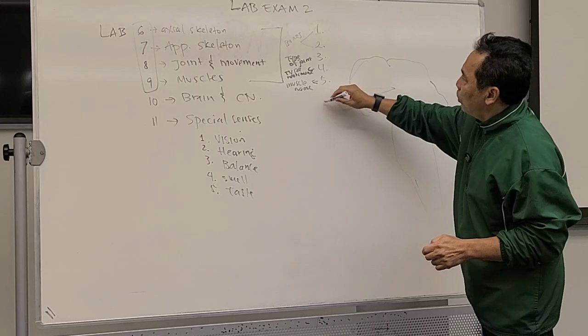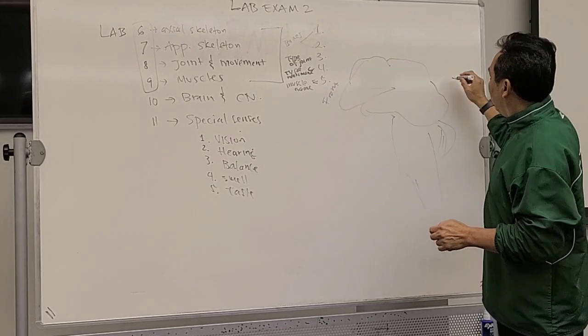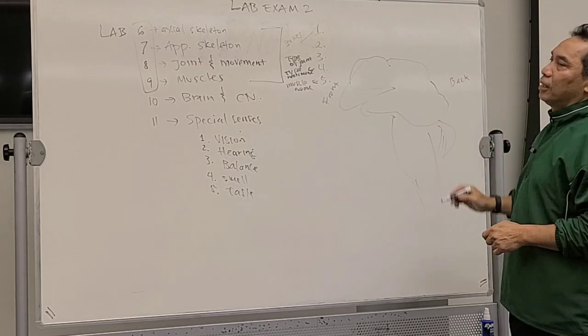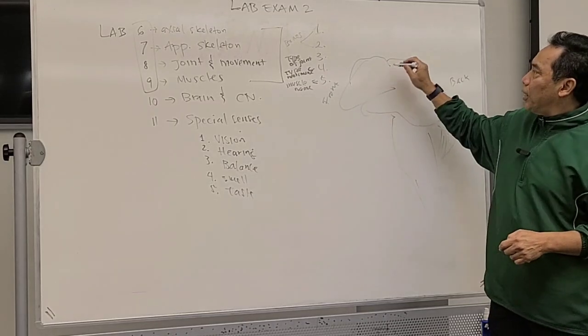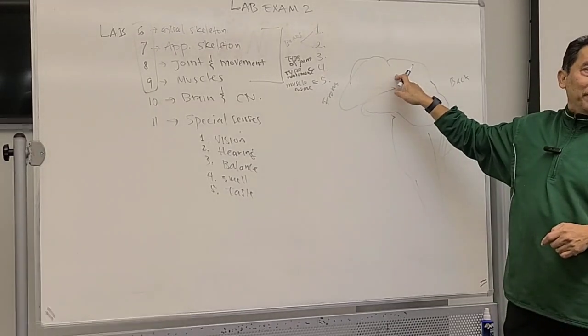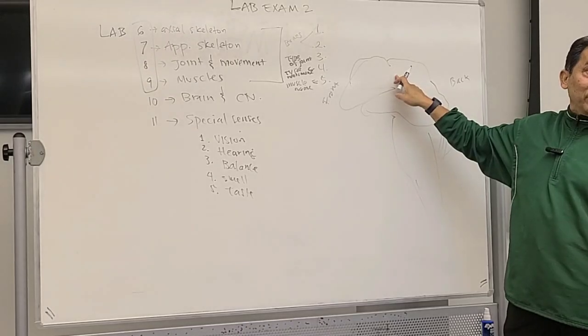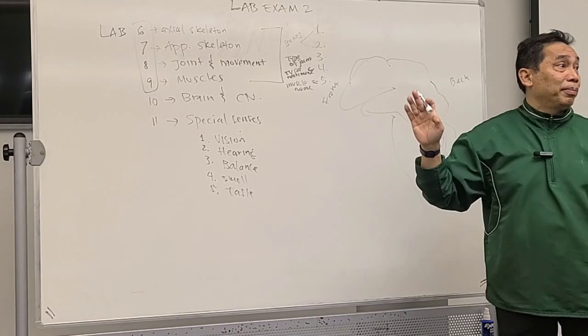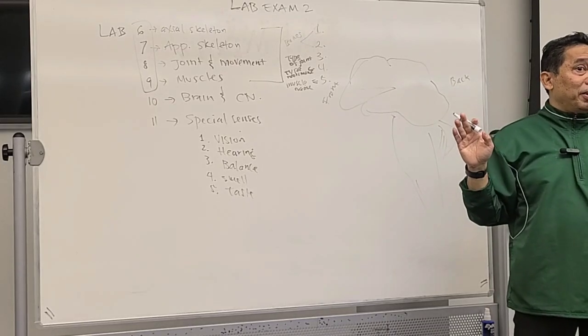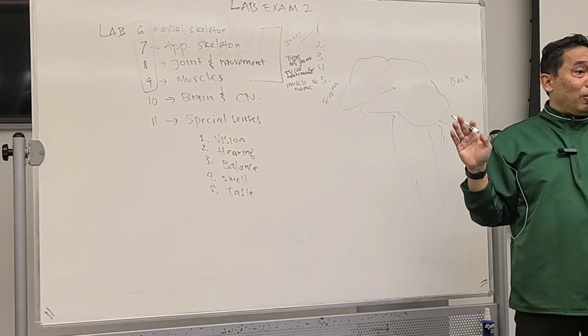Okay, let's say this is front, this is back. Now, what do you call the big brain over here? What is the name of the big brain? Remember, the brain is divided into 4 parts, right? What do you call the first part over there? Cerebrum. Get it? Cerebrum. And the cerebrum is divided into 4 lobes.